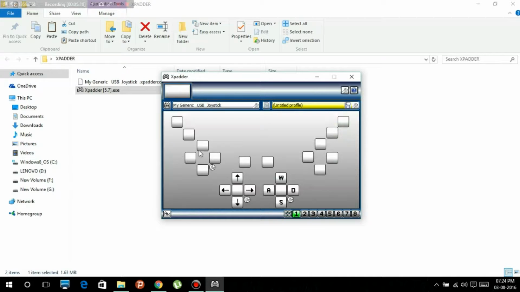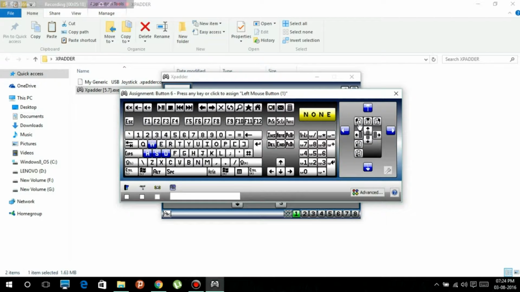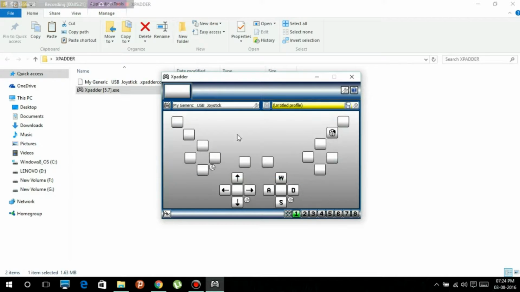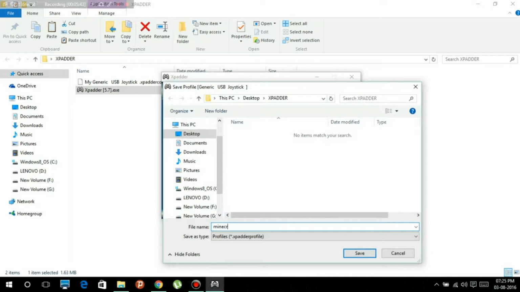And other keys, like to press the left click. This is right, sorry, right, and this is left, and something like E. I'm gonna use this as E, and space to jump, and escape. Start button is escape. Okay, this is how I am configuring it. You can configure it as you wish. So I'm gonna save it as Minecraft, for the Minecraft game. For each game you can create a new profile, and you can assign keys which are used in that game as you wish.